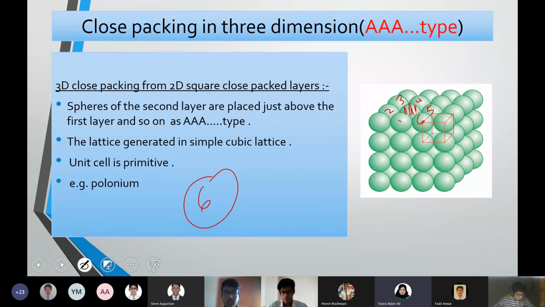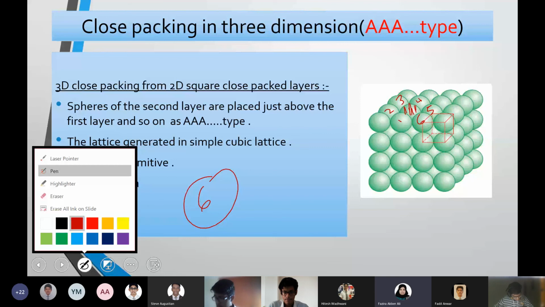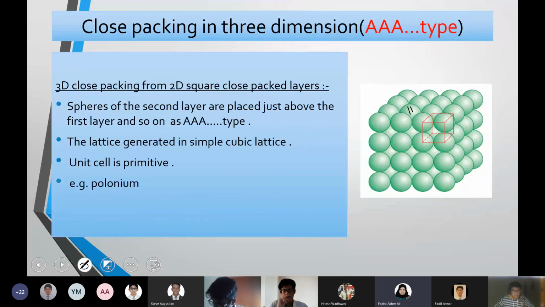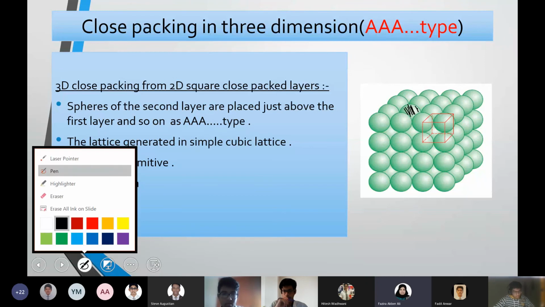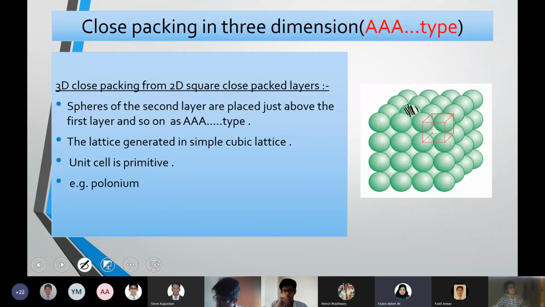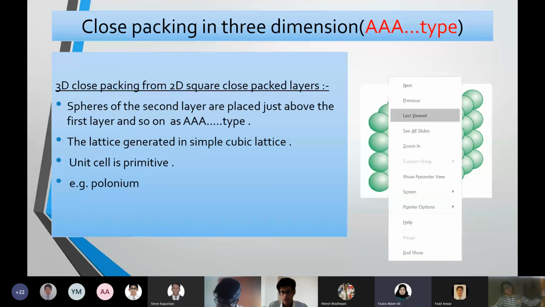Ma'am, coordination number is 6 absolutely. Yeah, this is for the simple cube. Ma'am, can you explain the counting again? What exactly do you count? Count means touching one particle, how many particles are surrounding it. So in the diagram, if I'm taking this as my particle, surrounding this one, how many are directly touching each other? So you can see this is directly touching. Ma'am, in the same layer, there are 4, yeah?